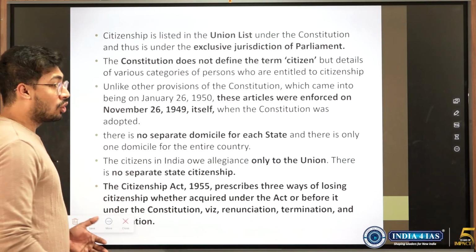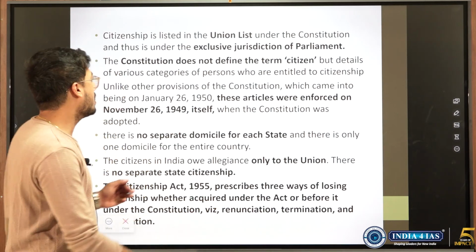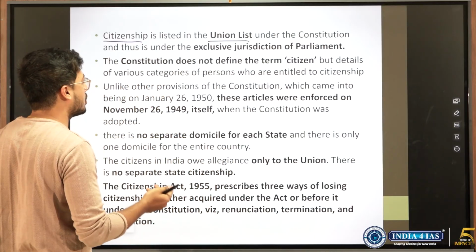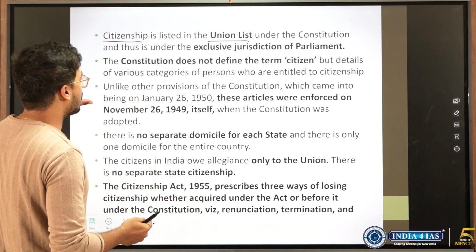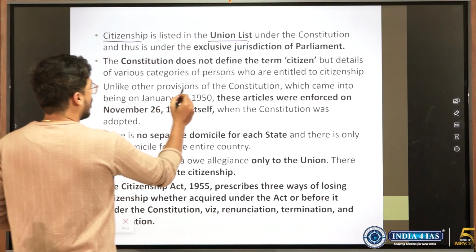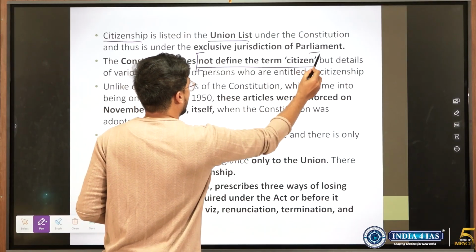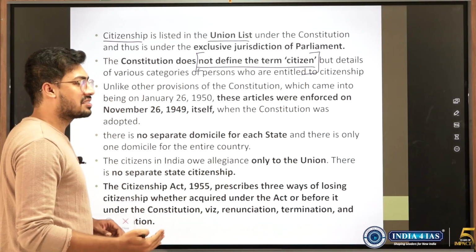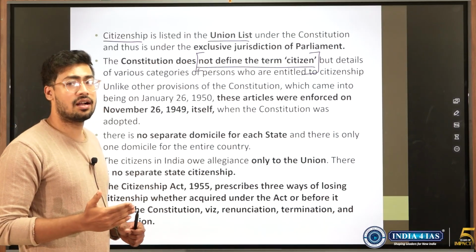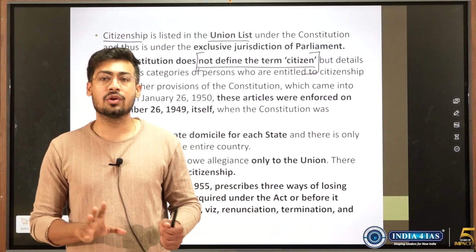Other things which could be asked on citizenship which we do not come across normally, let us look at once. One thing, citizenship is under the union list, so only Parliament will have exclusive power to make provisions on citizenship. The Constitution does not define the term citizenship. UPSC asks this by giving 'Constitution defines the term citizenship', right? When it comes to citizenship, we should know what is there in the Constitution and what is there in the Citizenship Act 1955.